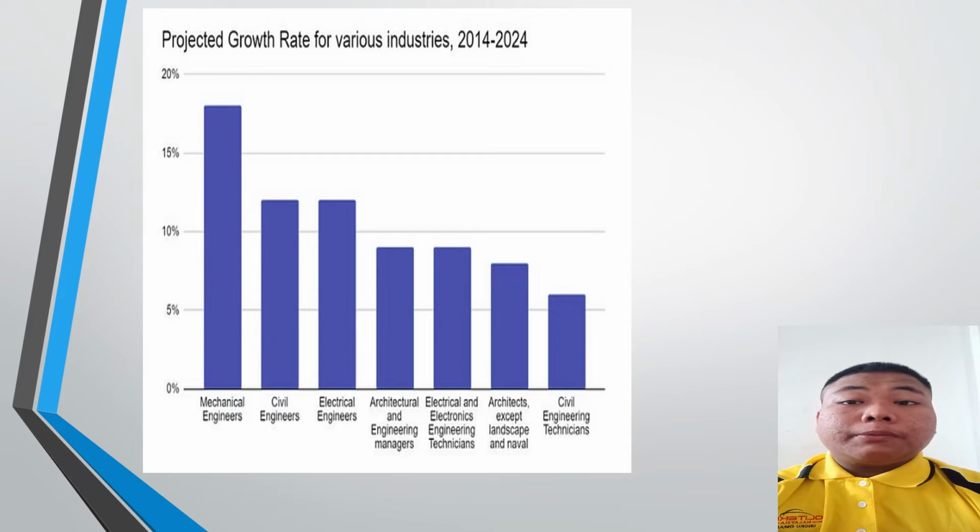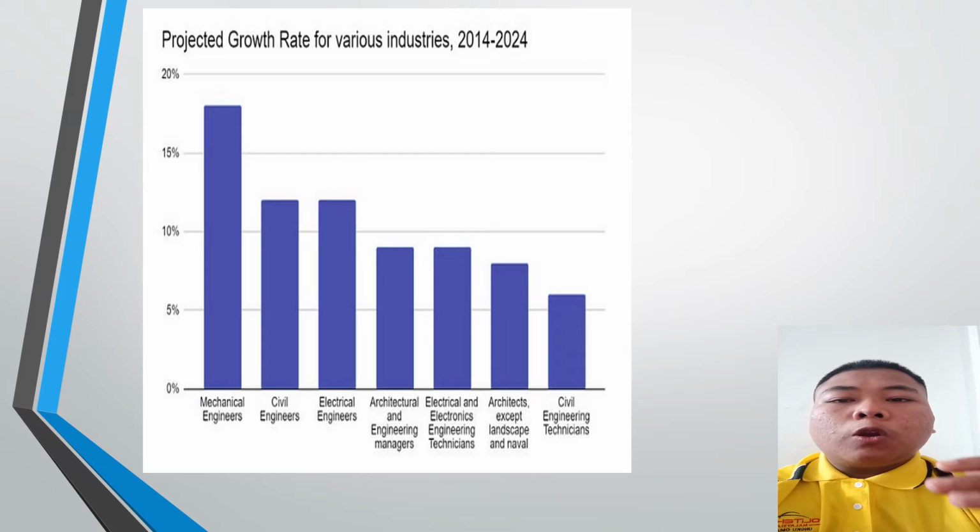Meanwhile, from the bar graph, we can see that civil and electrical engineer record the same percentage of project growth between 2014 to 2024, with slightly more than a tenth, while architecture and engineering manager between 2014 to 2024 also record the same percentage of the project growth, which is marginally lower than a tenth.